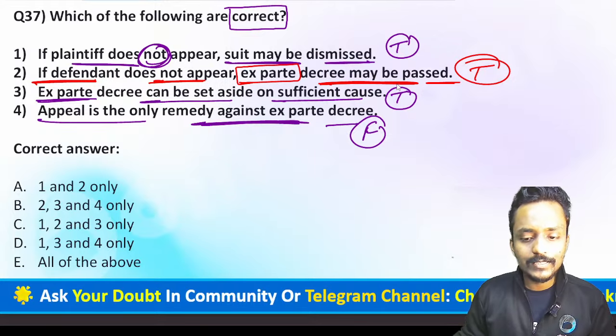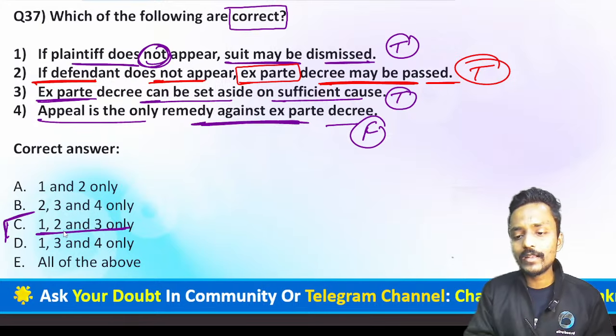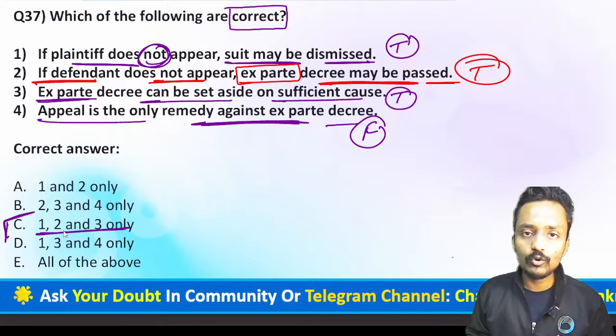So the first three statements are absolutely correct. Can I say right now that option number C is the true answer? Yes, if you are selecting the first, second and third options, it means the initial three statements are the correct answer. It means option number C is absolutely correct.